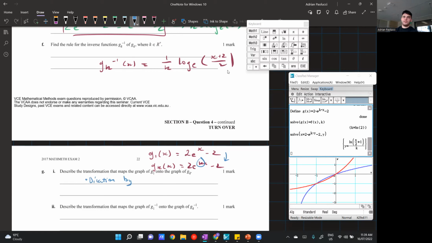Now, whenever we multiply the x, it's kind of counterintuitive. It's a dilation from the y-axis. And it's also by factor... This is the most common mistake for this question. It's not by factor k. It's actually by factor 1 over k. It's just because of the way the numbers work, that whenever you multiply a value with x, you have to find the reciprocal of it to find the actual dilation factor.